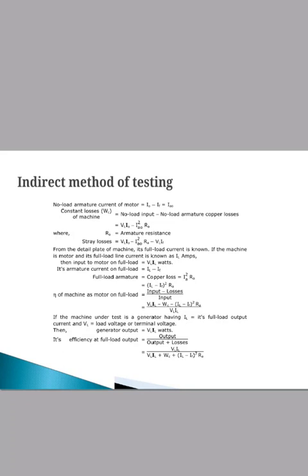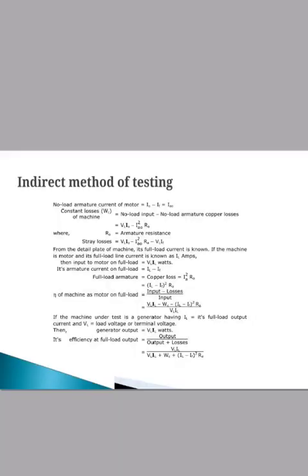And what is the no load armature copper losses? Ia0 square into RA. This is the armature copper losses, where RA is the armature resistance. Then we have to find the stray losses. The stray losses will be given by VL I0 minus Ia0 square into RA minus VL IF.